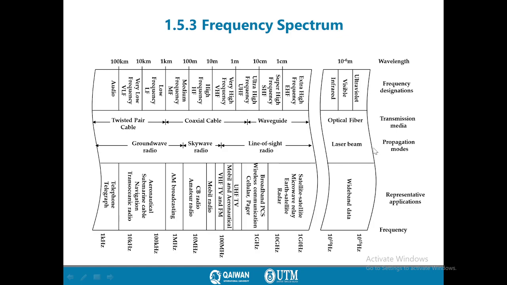That is what is explained in this slide, which has too much information, so we have to be aware of that. The wavelengths and frequency have a different range. When the frequency increases, the wavelength is reduced. Also, the application for each type of wired channel or wireless channel is in a different frequency range.